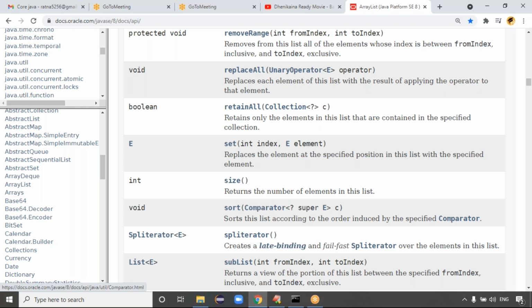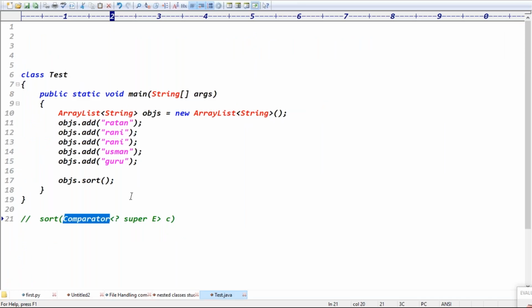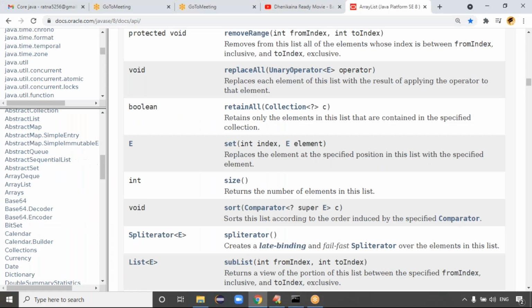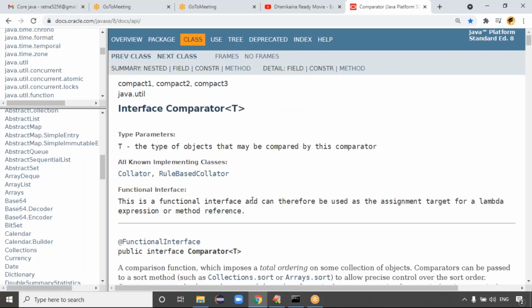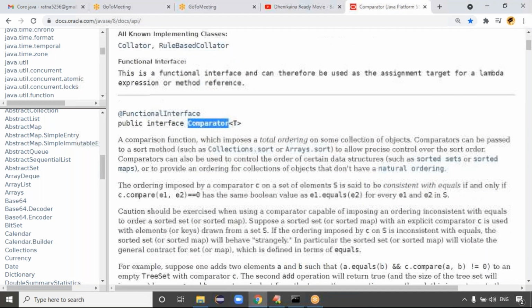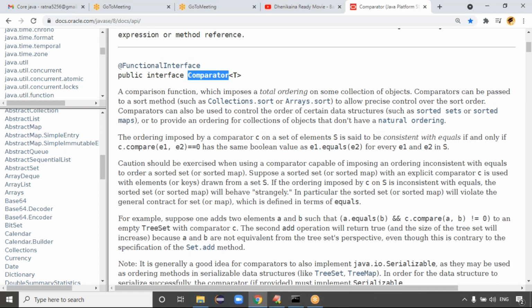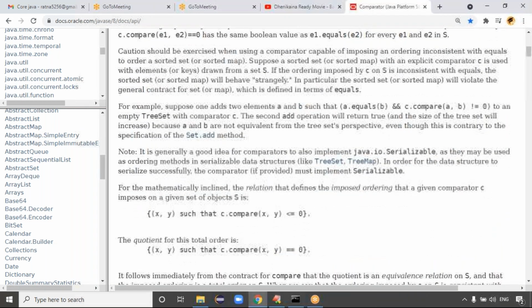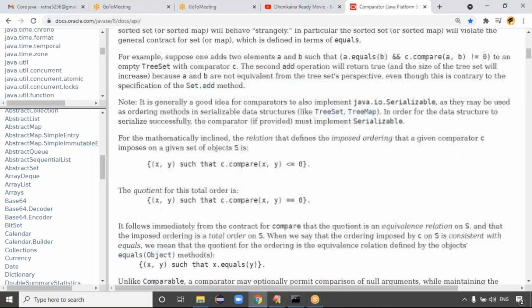If you place the comparator object, observe carefully guys, I'm calling the sort method, and sort is expecting an argument. What kind of argument is it expecting? A Comparator object. Comparator is a class or an interface? It is a functional interface. So it is expecting an object of a functional interface, and this functional interface contains one method, the compare method.